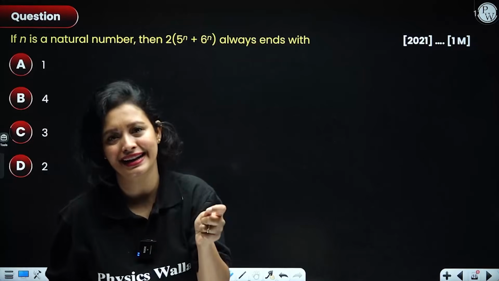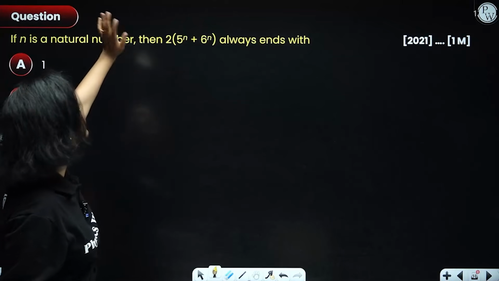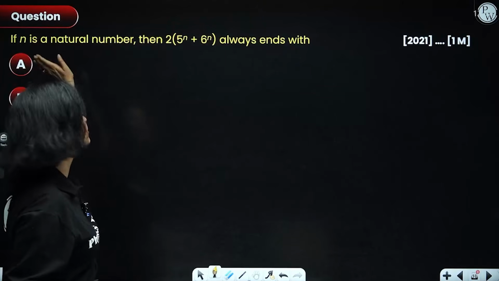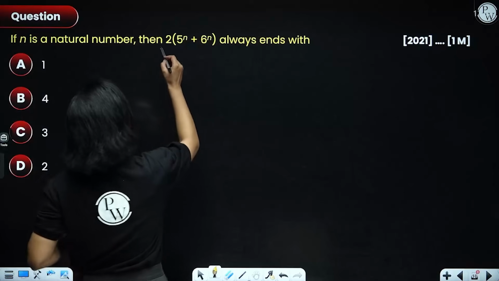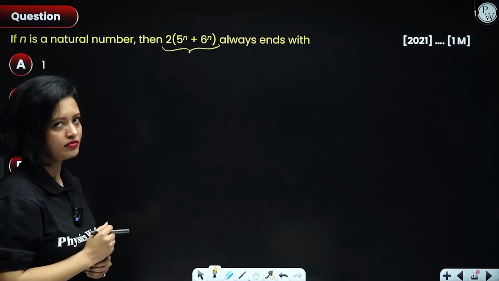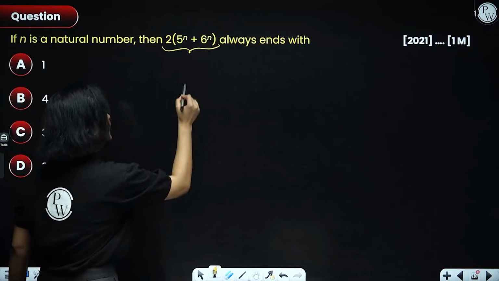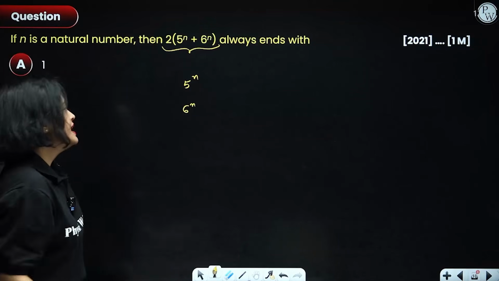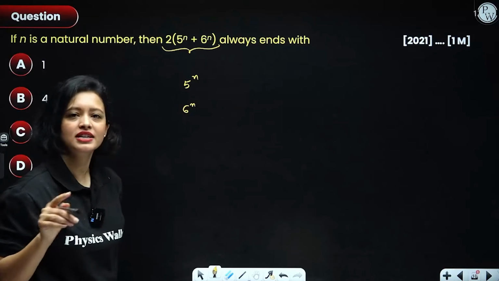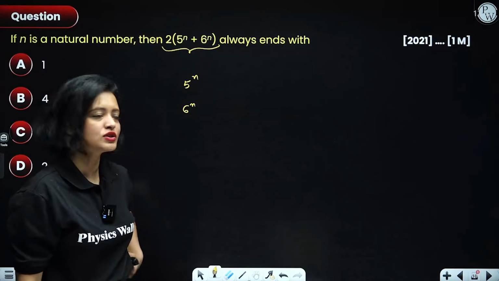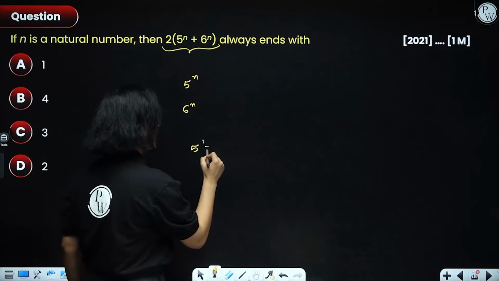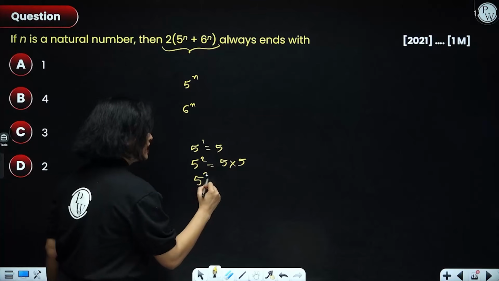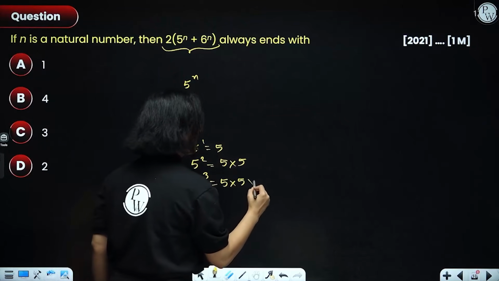theorem of arithmetic. We have to find the unit digit of this thing, where n is a natural number. We have to find that this thing here ends with what? Okay, so first of all, let's take 5 raised to power n and 6 raised to power n individually. Okay, now everyone, what is the prime factorization of 5 raised to anything? So see, 5 raised to power 1 is 5. 5 raised to power 2 is 5 into 5. 5 raised to power 3 is 5 into 5 into 5. And so on and so forth.